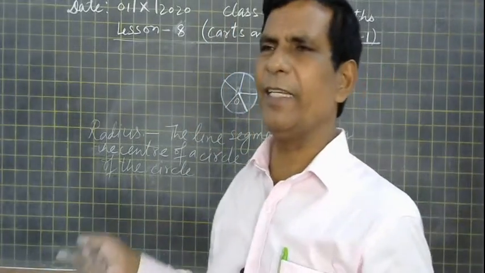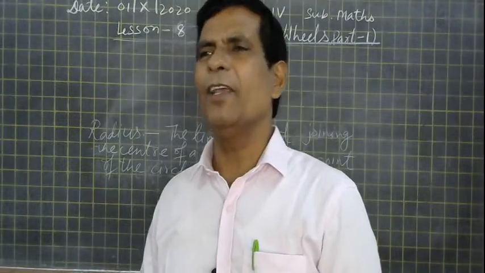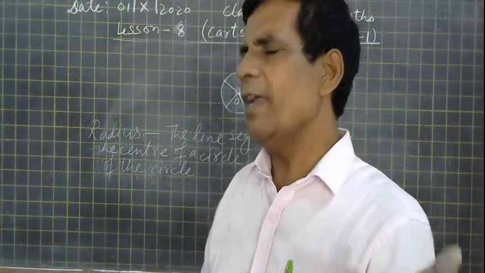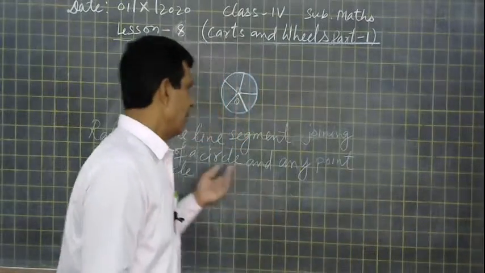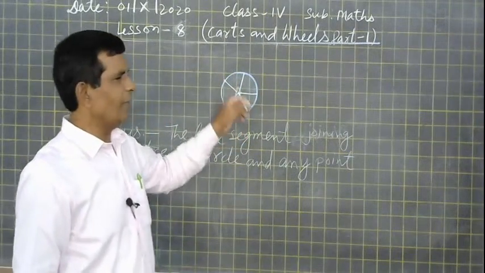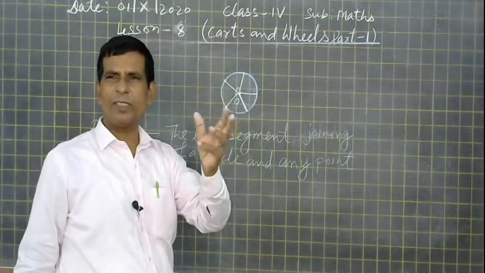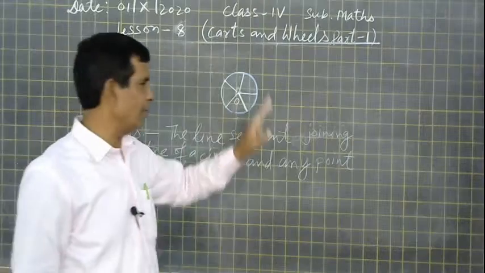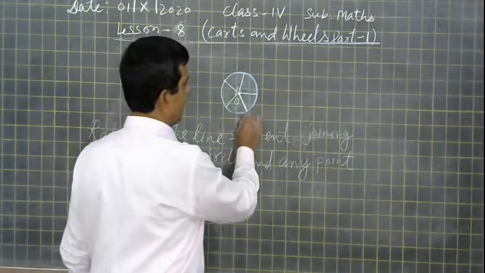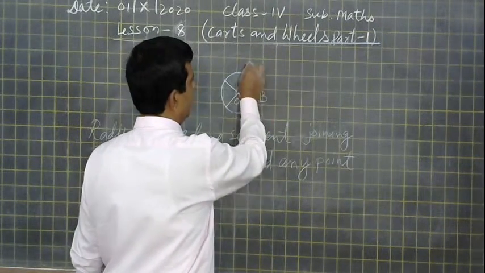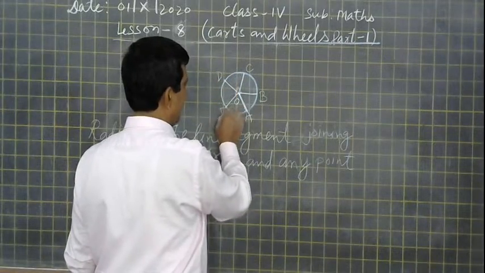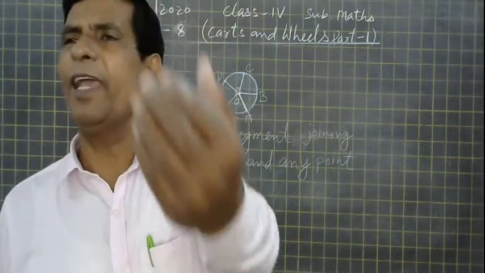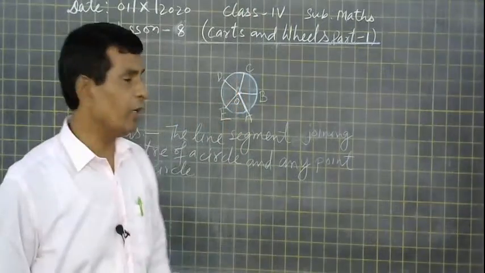It is not necessary that we can write only O. We can write any English alphabet. But for convenience, because we are talking about the circle, we are just writing O as the center of the circle. And if we take A, B, C, D, E, so many radii we can draw.